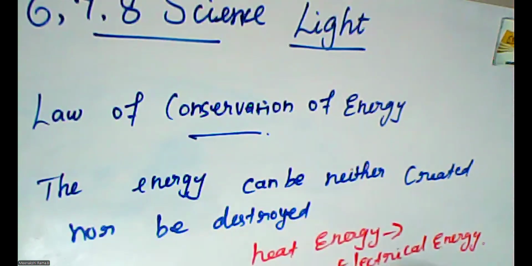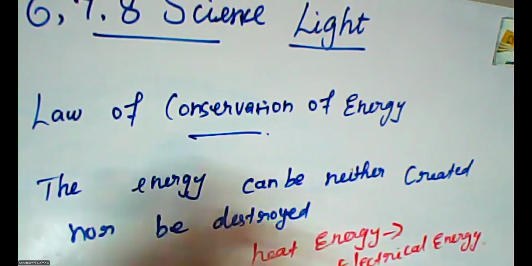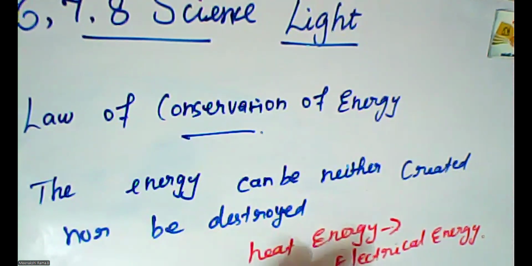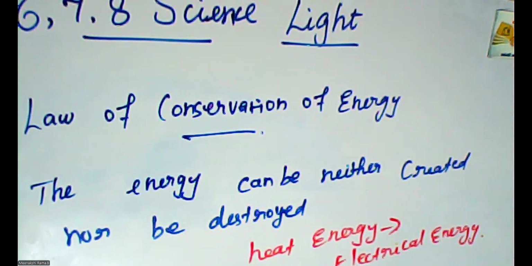Solar energy is changed into electrical energy, and electrical energy is changed into mechanical energy. So in this way, energy is transferred from one place to another.